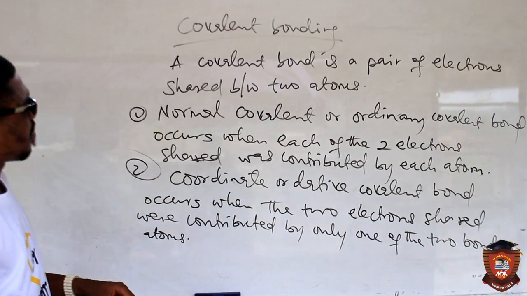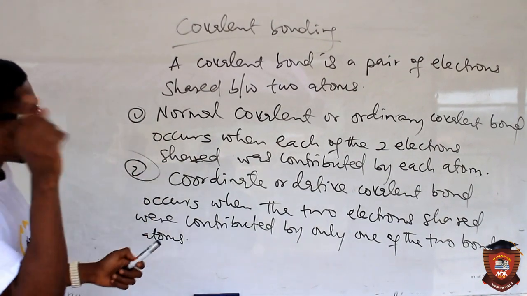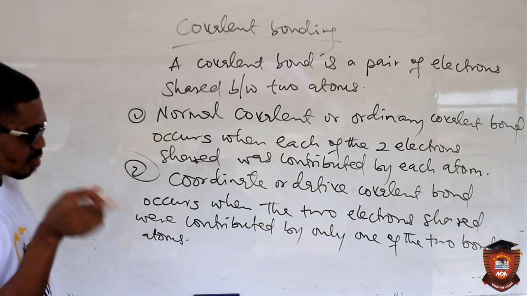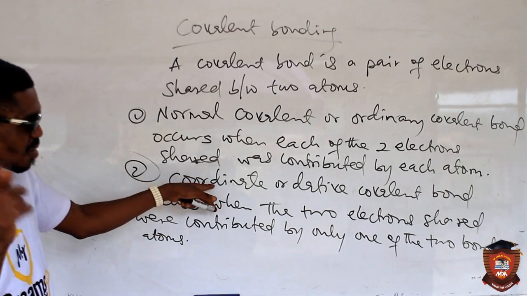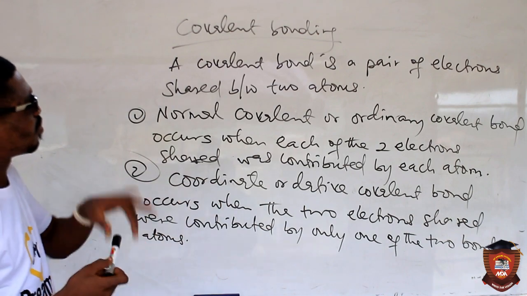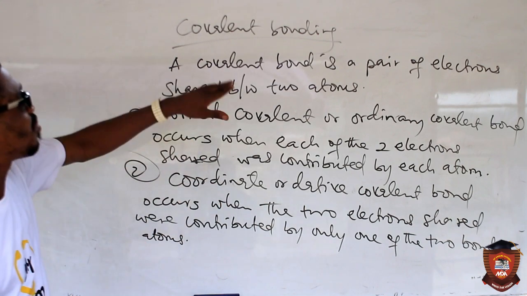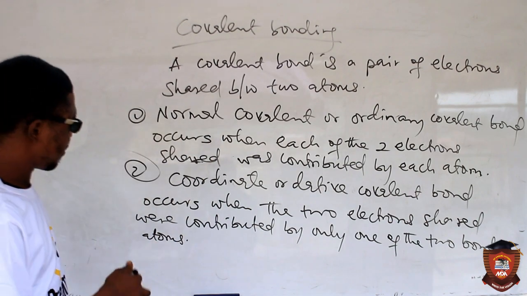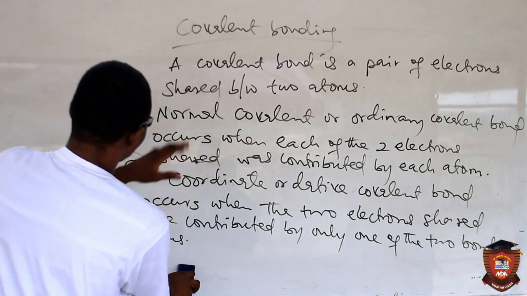So in a normal covalent bond, each of the two atoms contributes one electron, but in a coordinate bond, only one will contribute both electrons. That's why you have the word coordinate. It's a special type of covalent bond. But mind you that all covalent bonds involve sharing of two electrons, whether normal or coordinate.